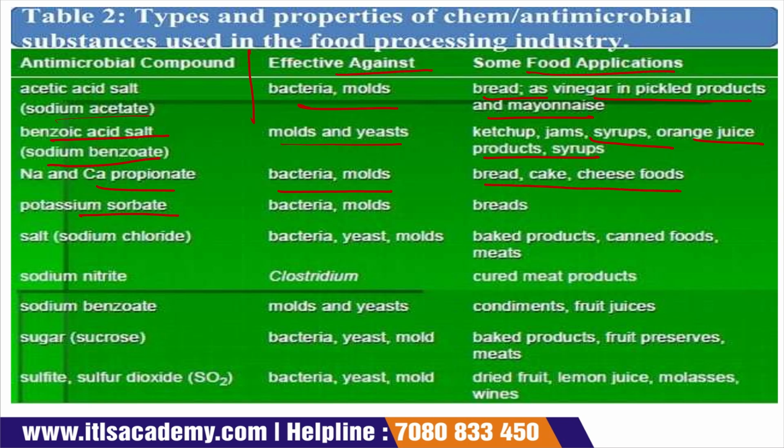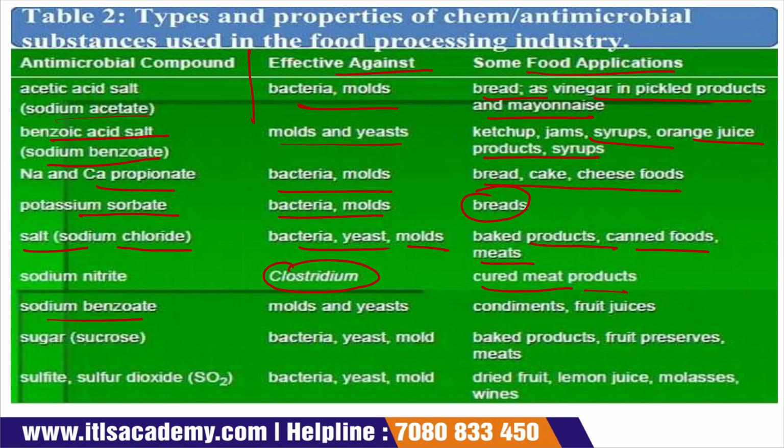Potassium sorbate is effective against bacteria and mold, and it is applied in bread. Salt, that is sodium chloride, is effective against bacteria, yeast and mold, and food products like baked products, canned food and meats. Sodium nitrate is effective against Clostridium and is used in cured meat products.